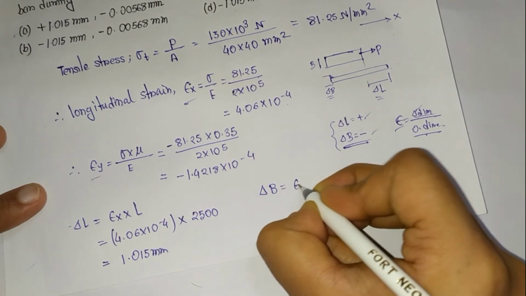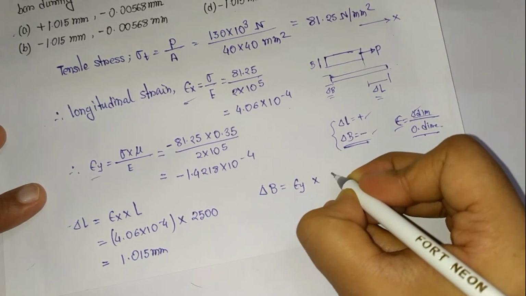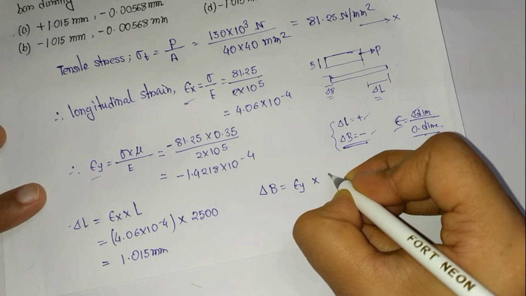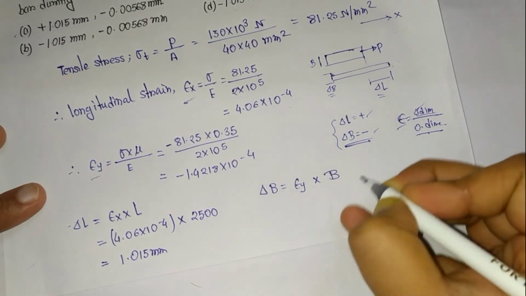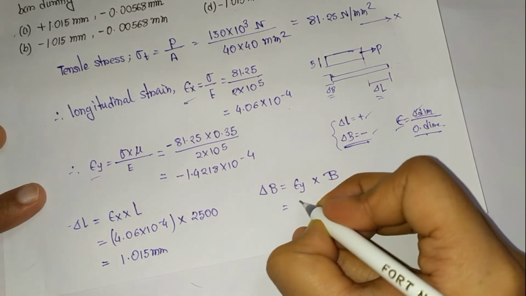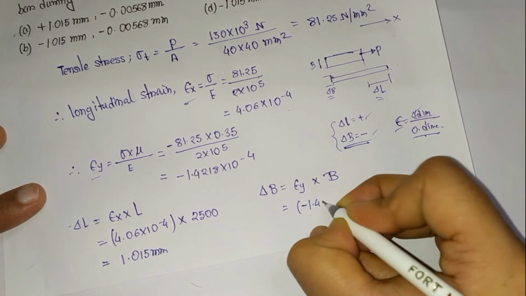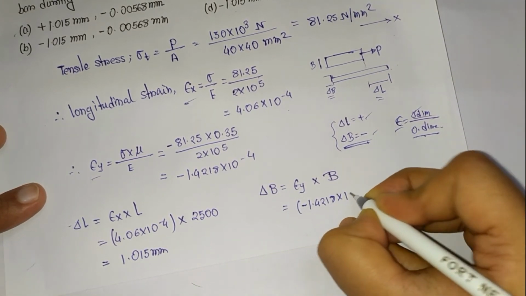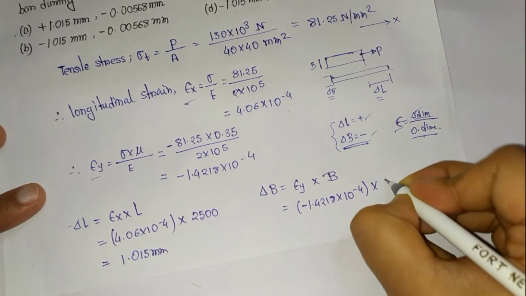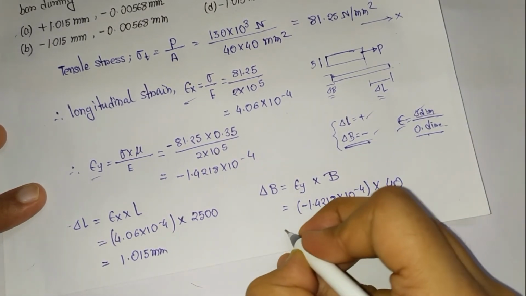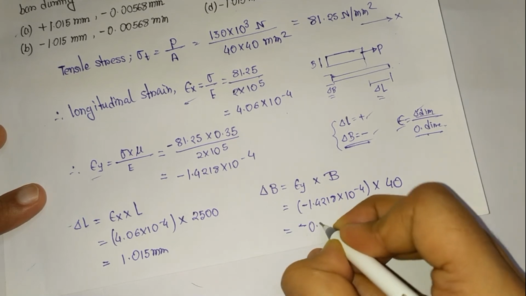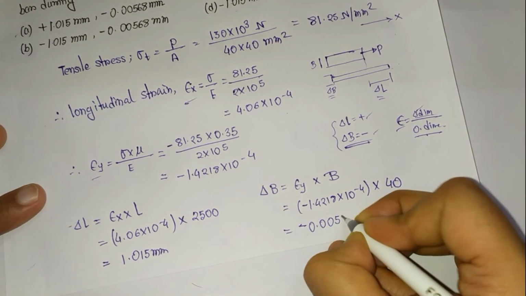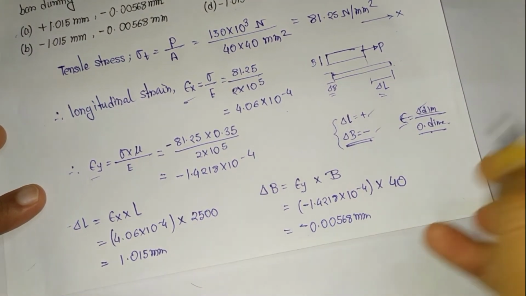And the change in width or change in side is equal to eta y into the original width, the original lateral dimension. That is, the original width size equals 1.4218 into 10 to the power minus 4 into 40 mm. So it is coming as minus 0.00568 mm.